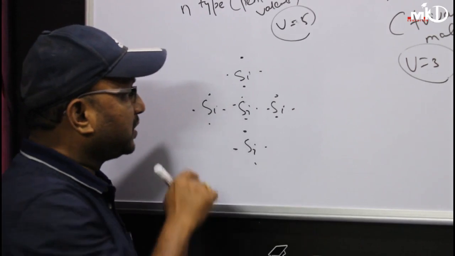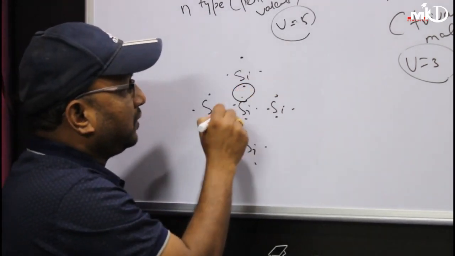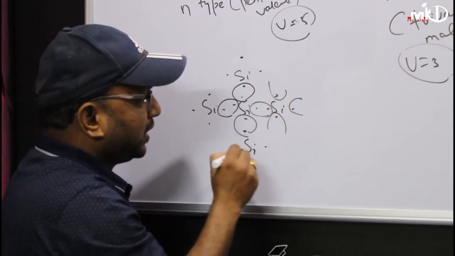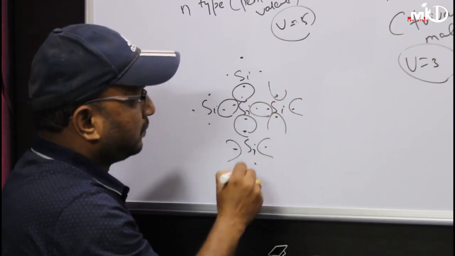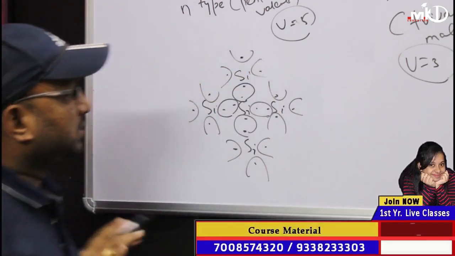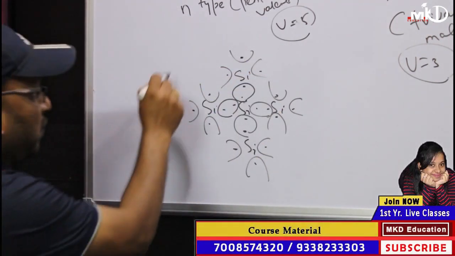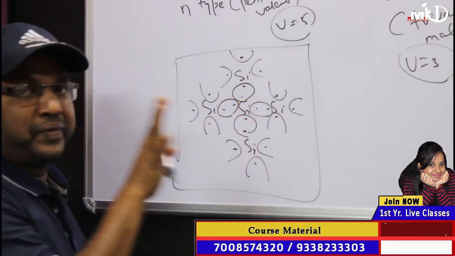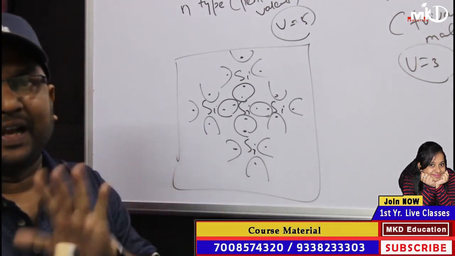In this case, if it contains only silicon, they have the octet because they are sharing the electrons in the outer ring. This I already explained. This is called a pure semiconductor, and this whole silicon is completely neutral. In this case, you do not have any free electrons at 0 degree Kelvin.